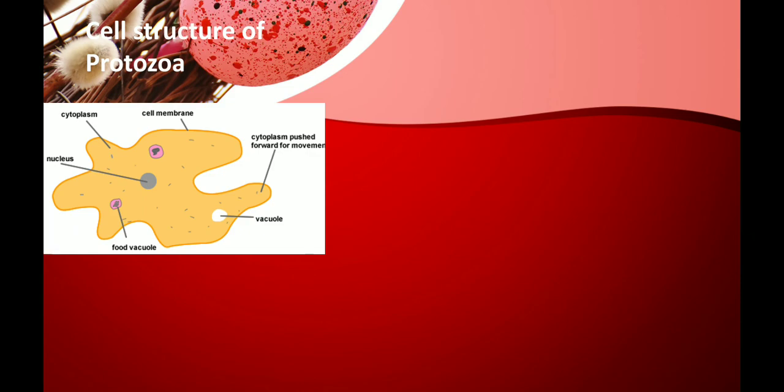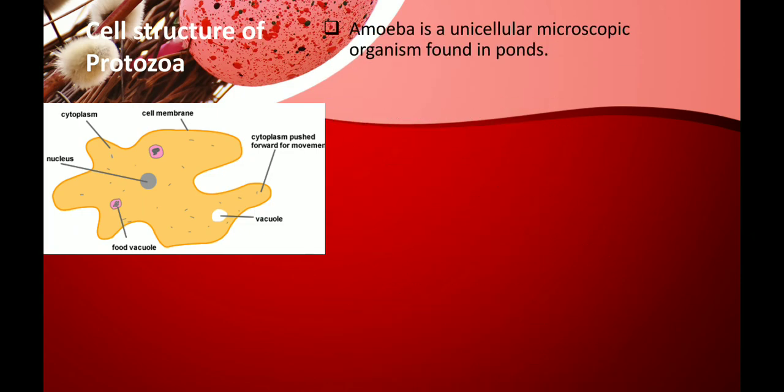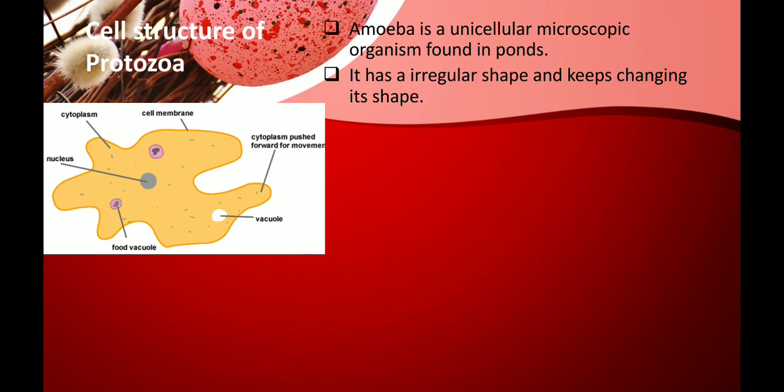These amoeba do not have a specific shape. So you can see in the picture, it can take any shape. Amoeba is a unicellular microscopic organism found in ponds. It has irregular shapes and its shapes keep changing, as I said.